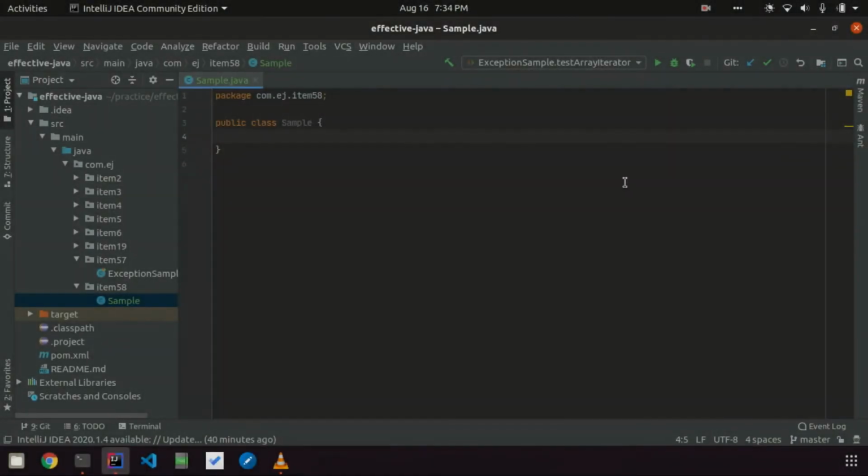Hello friends, today we'll look into another item in Effective Java. This is regarding exceptions. I've had this question for a long time, and I'm sure many of you might have the same question: when to use checked exceptions and when to use unchecked exceptions.